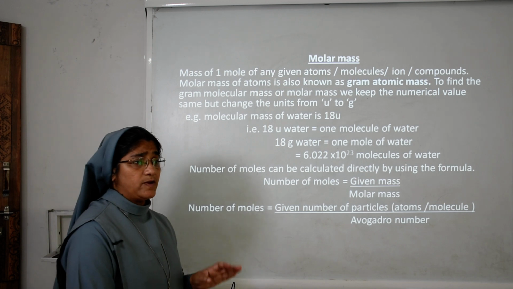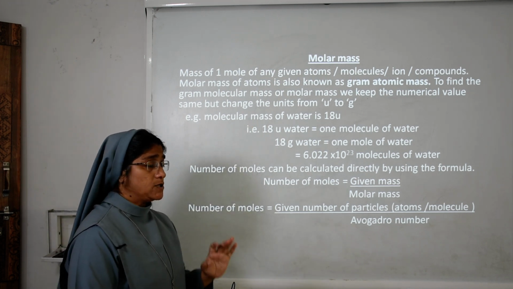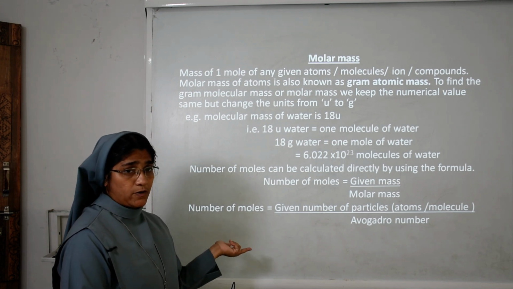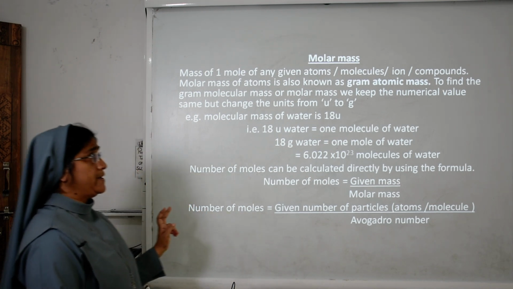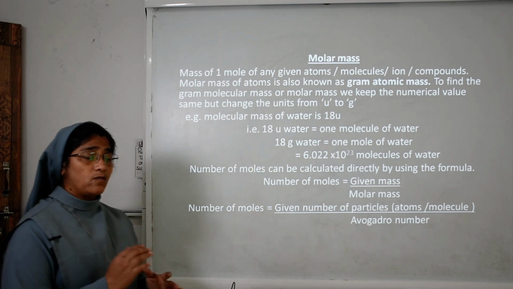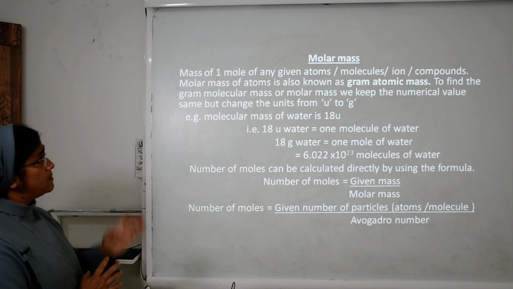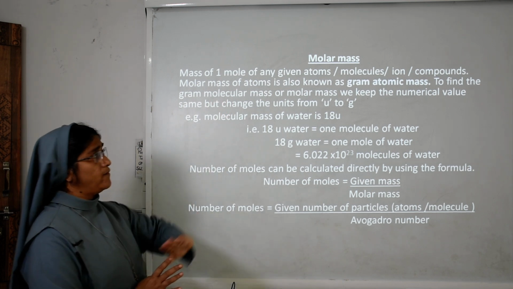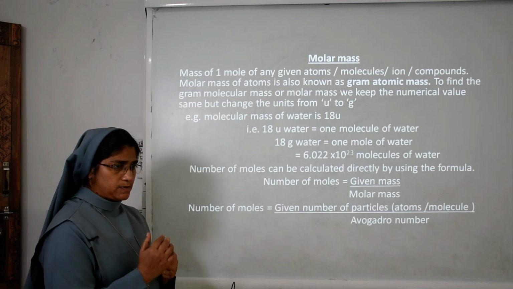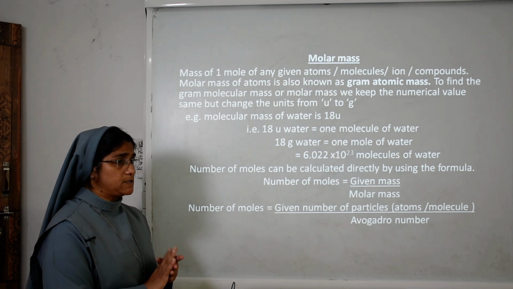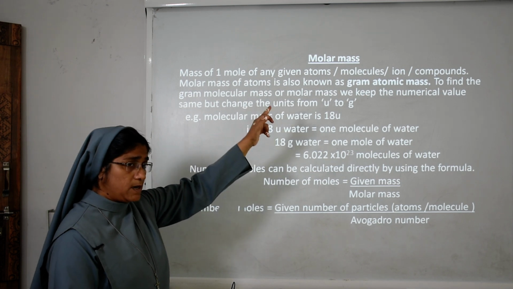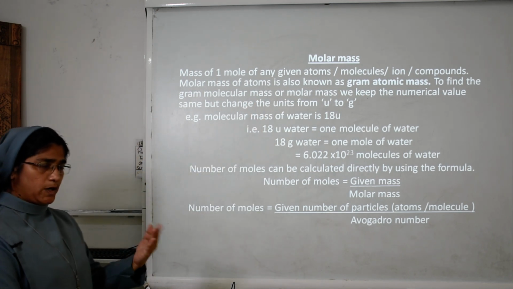Next we will study molar mass. Valency, molecular mass, Avogadro number and mole concept are already over. Now we will study the molar mass. What is molar mass? Molar mass means the mass of 1 mole of any given atoms, and 1 mole means 6.022 into 10 raised to the power 23.